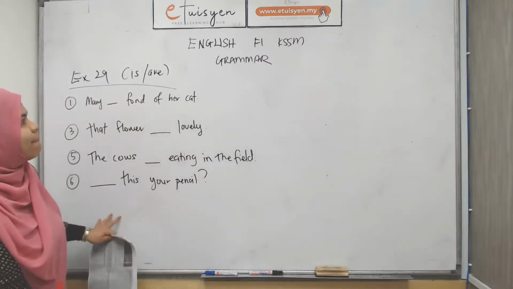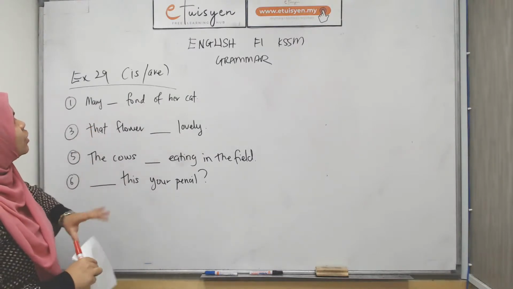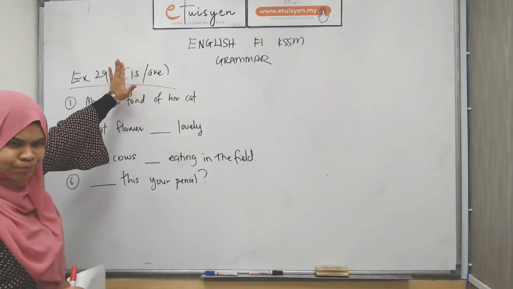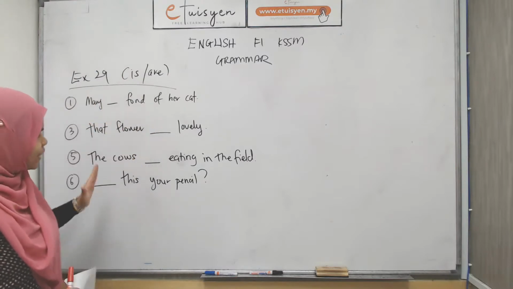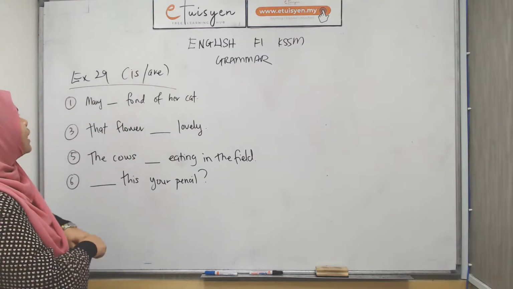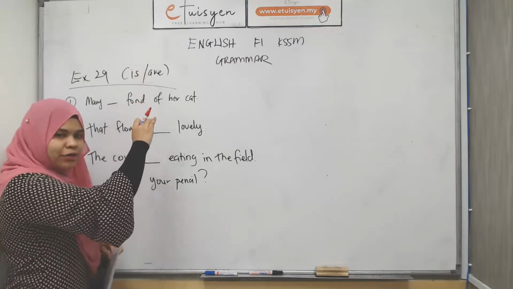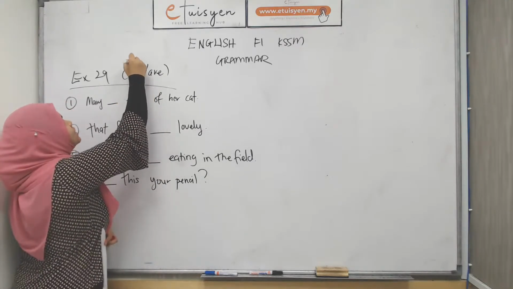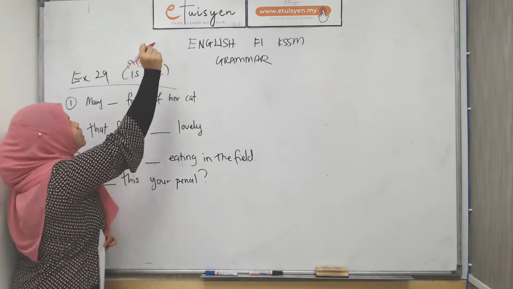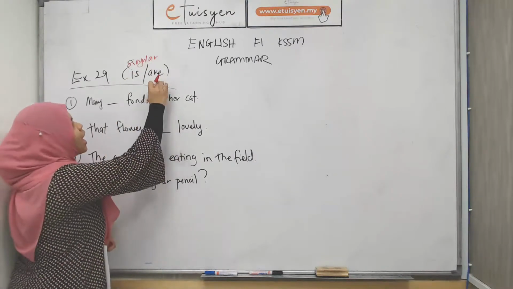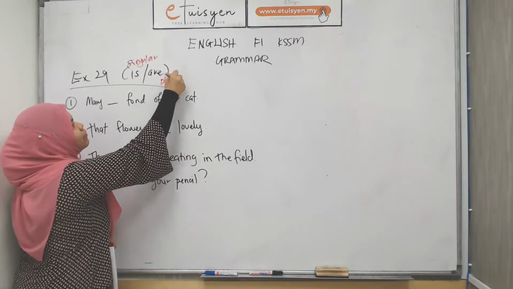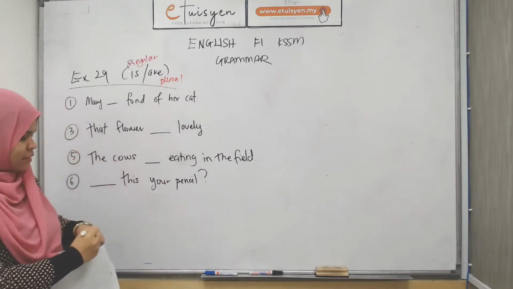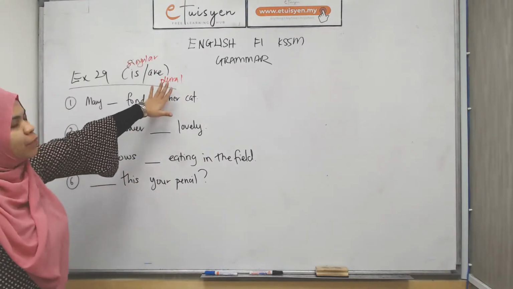Okay, so exercise 29. You need to fill in this verb to be in the fill in the blanks. Now, let me explain to you. If you use "is", it is for singular, anything that is a singular subject. "Are" is for plural. So this is singular and plural.